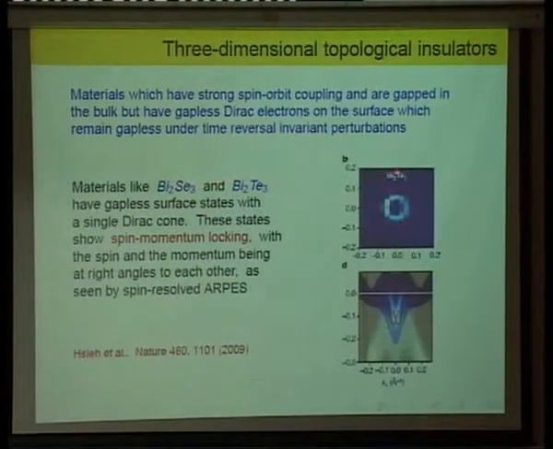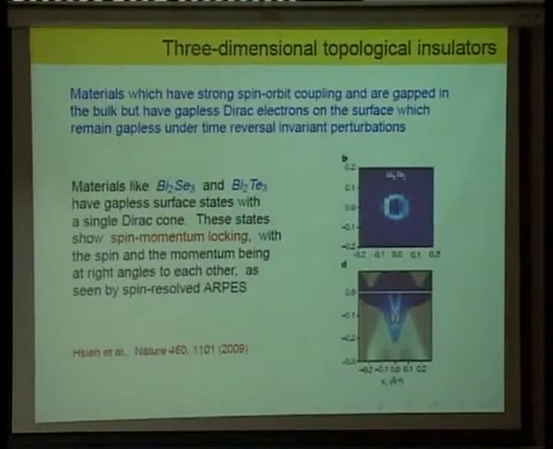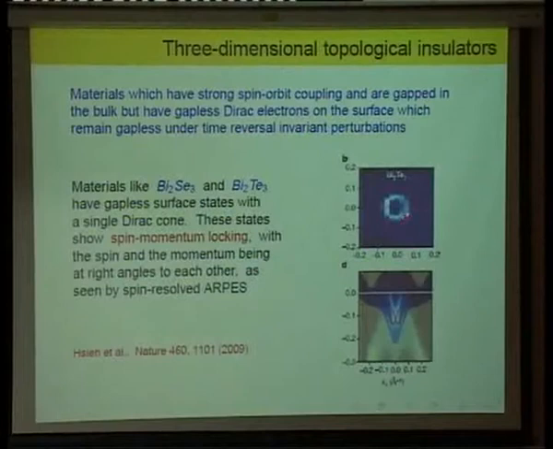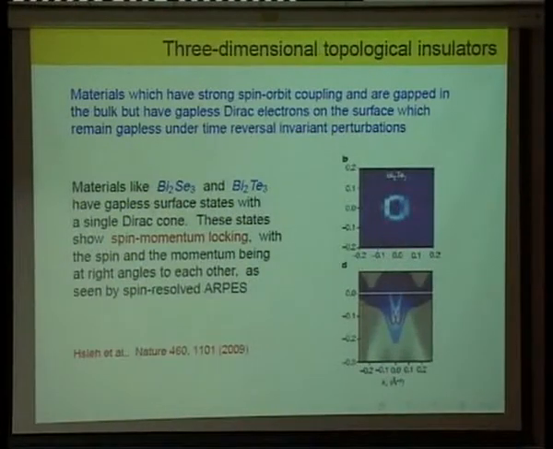So this material has a single Dirac cone on each surface, not each surface but at least some surfaces, and these states show spin momentum locking. So if you go around in momentum, so this is kx and ky, if you go around momentum, the red arrows show the direction of the spin. So you see that the spin is always at 90 degrees to the momentum. They both lie in the plane of the surface, but they are 90 degrees to each other, and they are at 90 degrees in a particular way, right-handed or left-handed. It's right-handed here.